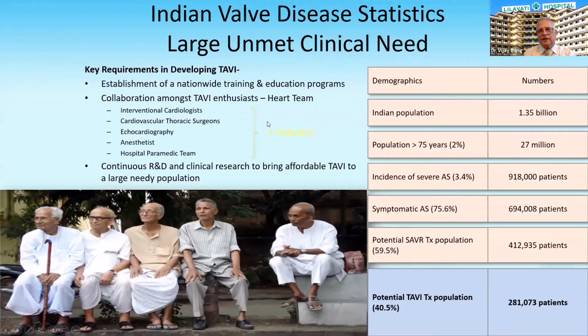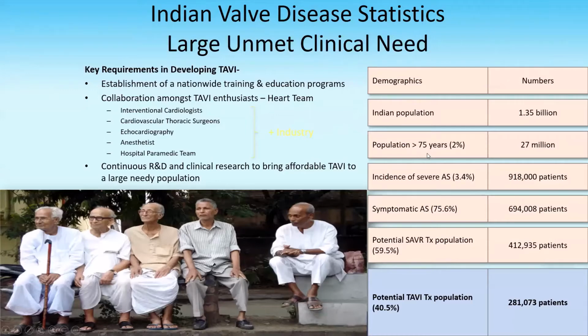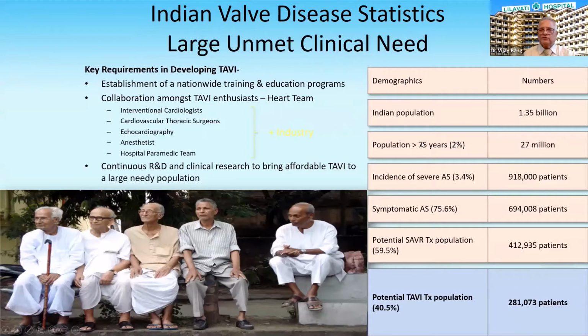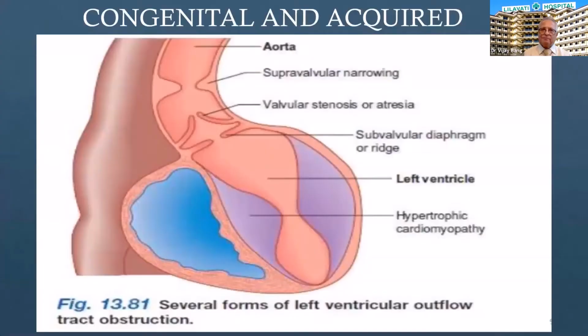Now, TAVI-savvy people have come out with some extrapolated data from our census that in our Indian population, 2% are above the age of 75, which comes to 27 million population. The incidence of severe AS is 3.4%, which is about 9 lakh cases. Out of that, symptomatic AS is 75%, and almost 7 lakh cases are there. Out of that, 4 lakh cases are suitable for surgical AVR, and the remaining 40%, about 3 lakh, are suitable for TAVI. So this is very interesting data coming up.